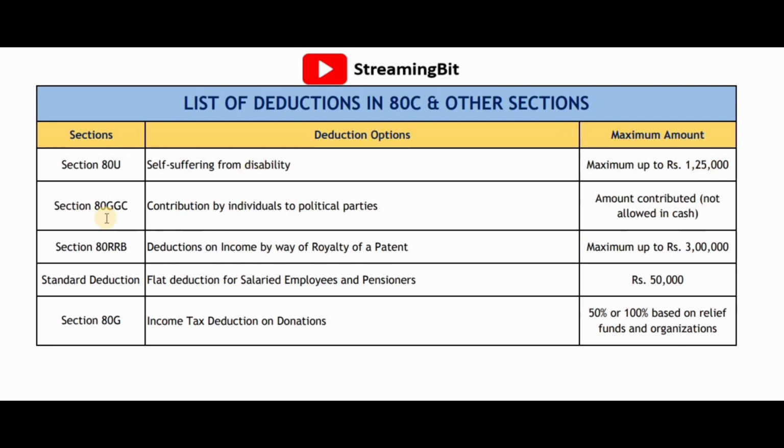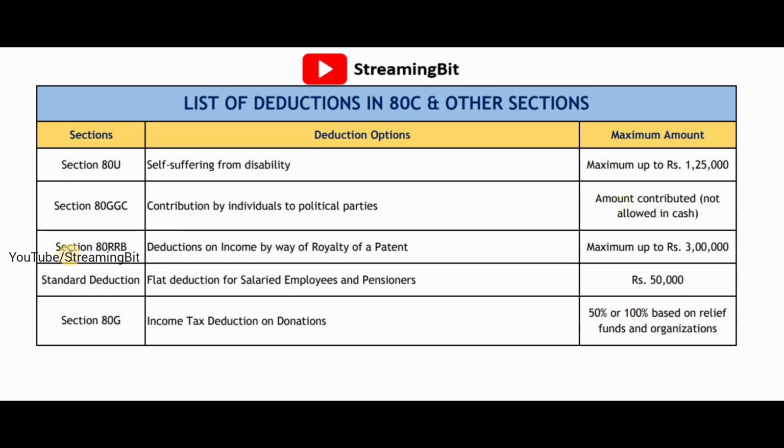And the next one is section 80GGC, that is contribution by individuals to political parties. If you are contributing to any political parties, then you can claim that amount. And one thing that you need to keep in mind is the amount should be contributed not by cash but only through online payments like net banking, or even you can do DDs or cheques, but not through cash.